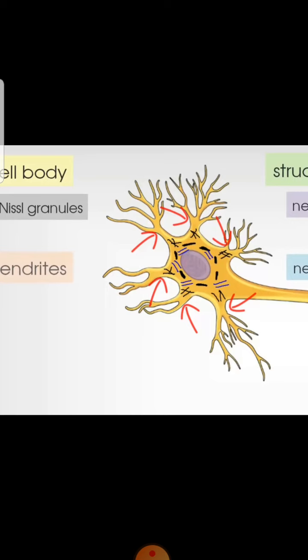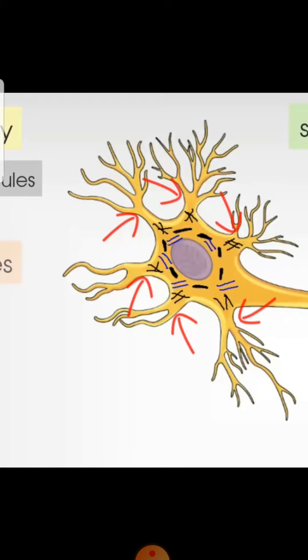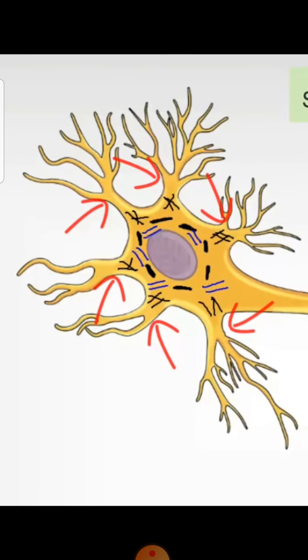The other important organelle is the cytoplasm, and the cytoplasm contains the Nissl granules that you can see in this image. It contains some granules which are represented here with black color. These granules are called the Nissl granules, which contain rough endoplasmic reticulum and ribosomes, and the function of these Nissl granules is to manufacture the protein.